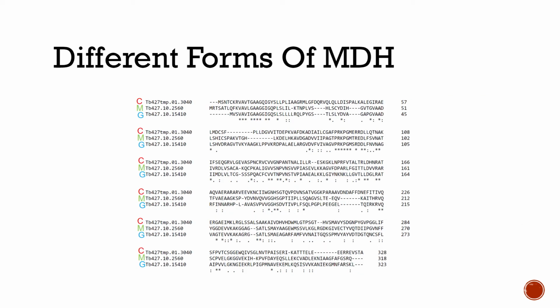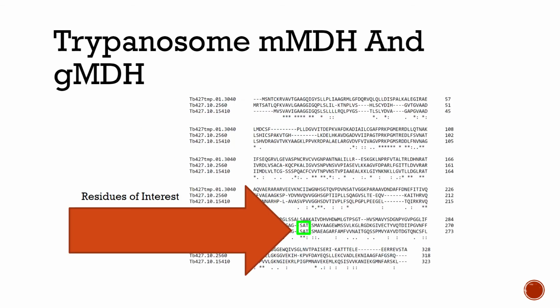In T. brucei, there are three forms of MDH, the sequences of which are shown here. There's the cytoplasmic, mitochondrial, and glycosomal forms of MDH. The mitochondrial and glycosomal forms of MDH in T. brucei have the same phosphorylatable residues, serine and threonine, in the same spot shown in this light green box, while the cytoplasmic form does not. Thus, we decided to focus our project on the effects phosphorylation has on the binding efficiency between these forms of MDH and citrate synthase.